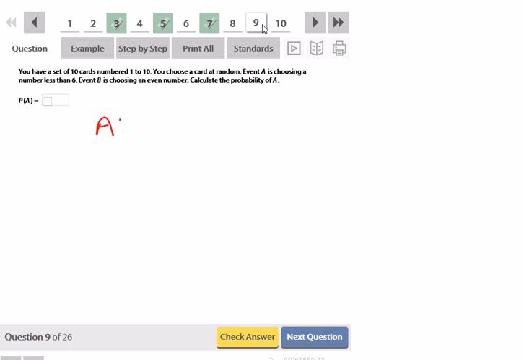So the numbers less than 6 are 1, 2, 3, 4, and 5. The more important thing is that there's 5 of them. And if there's 10 cards in total, then that simple probability would be 5 over 10. As a fraction, that can be reduced to 1/2. A lot of times they'll let you put it in as a decimal also, which would be 0.5. I'll just try putting it in as a fraction.